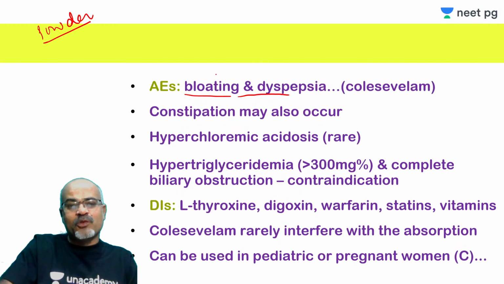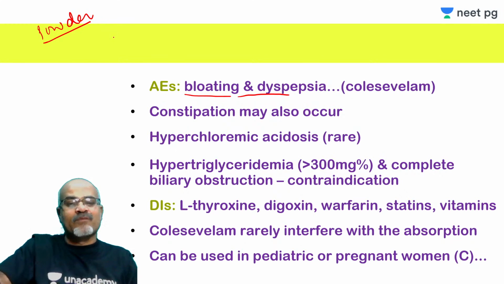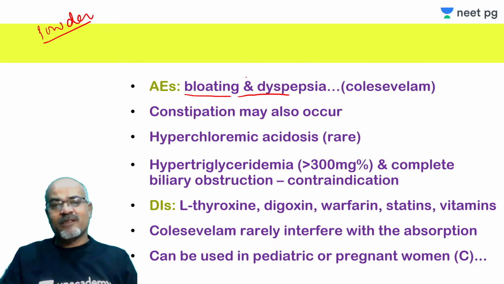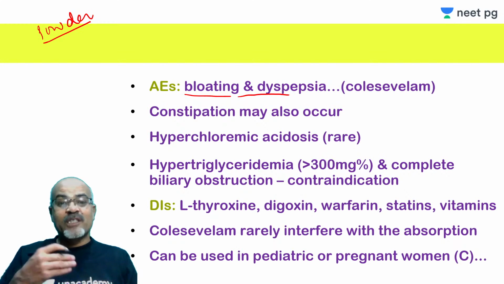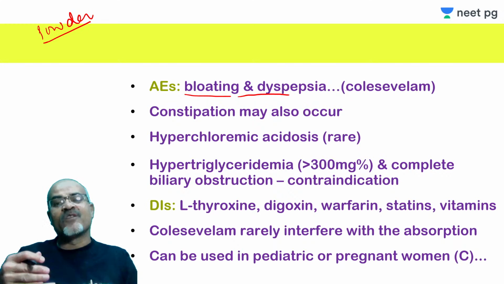Suppose it is to be used at breakfast. So the breakfast dose can be prepared the night before. Suppose you want to consume it tomorrow morning before breakfast, so tonight you prepare it, suspend it in the water, keep it in the fridge, and then you can take it cold in the morning. And the same if you have to use it before supper, you prepare it in the morning. So this has been found to decrease these side effects.